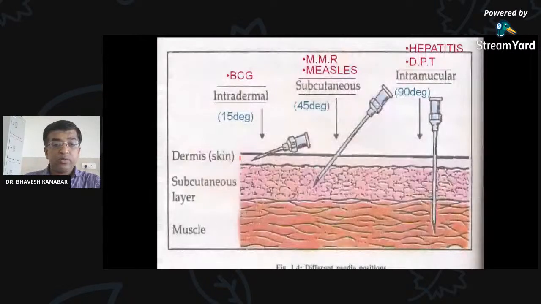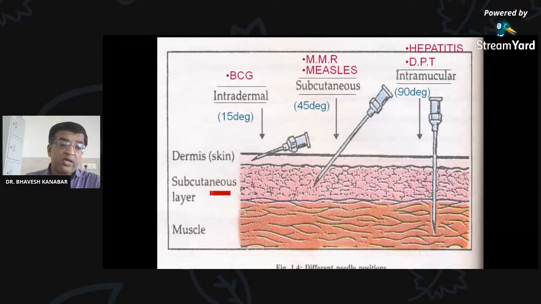How is it given? You can see the different routes. BCG is given by intradermal route, just in the skin. We have to keep the needle parallel to the skin, so it is a 15-degree angle, right? That is the BCG vaccine. MR or measles vaccine is given subcutaneously, just below the skin, in the subcutaneous layer. You can see the subcutaneous layer. So here it should go up to this. DPT, hepatitis B are given intramuscularly, at a 90-degree angle. So intramuscular needs a 90-degree angle, subcutaneous a 45-degree angle, and intradermal, like BCG, needs a 15-degree angle.